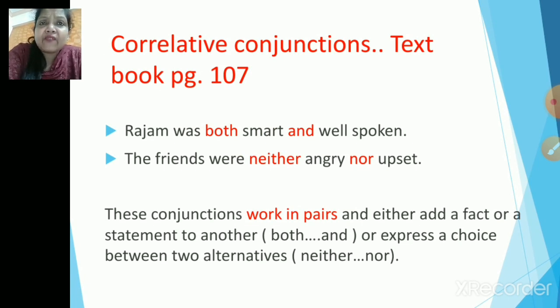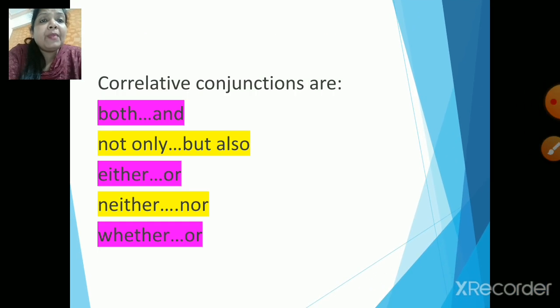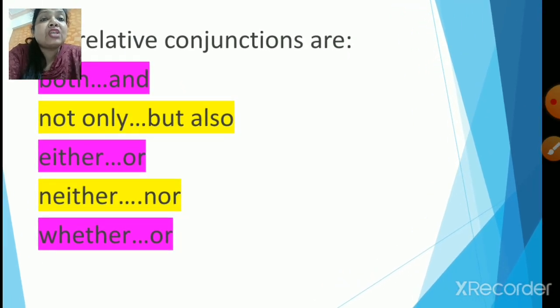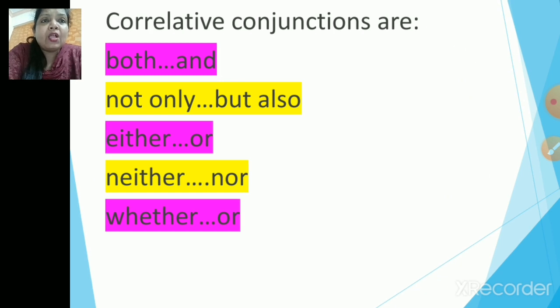So children, it's very easy to identify correlative conjunctions. Now make sure that you note down these particular words. Correlative conjunctions are basically in the form both and, not only but also, either or, neither nor, whether or.